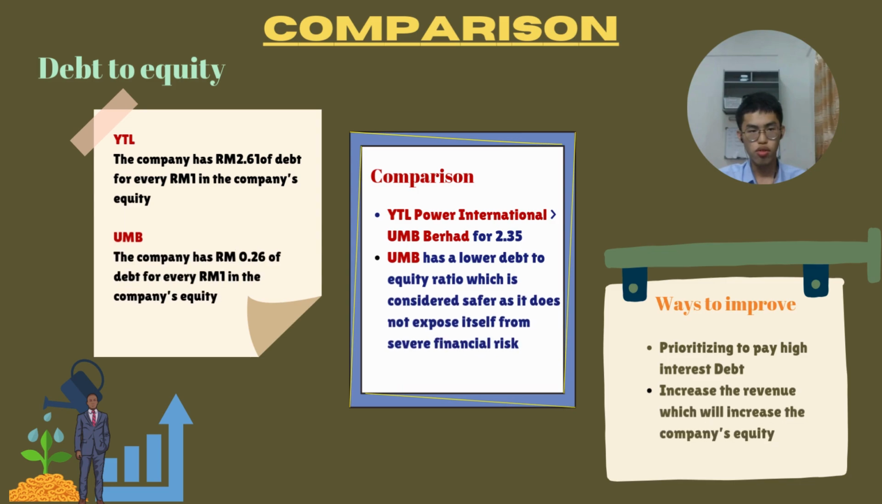Debt to equity ratio for YTL has 2 ringgit and 61 cents of debt for every 1 ringgit in the company's equity, while UMB has 26 cents of debt for every 1 ringgit in the company's equity. It showed that YTL was 2.35 higher than UMB, and it means UMB has a lower debt to equity ratio, which is considered safer as it does not expose itself to severe financial risk.